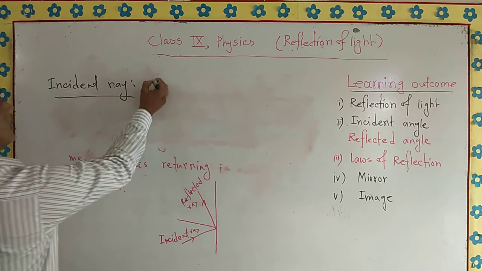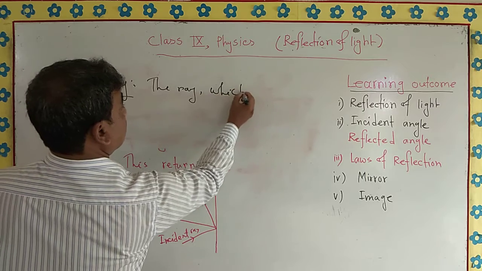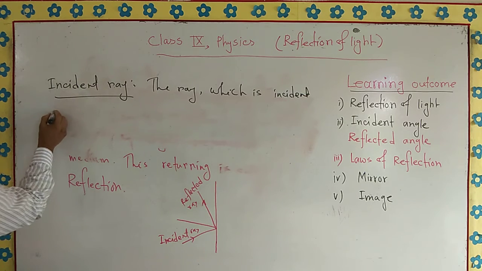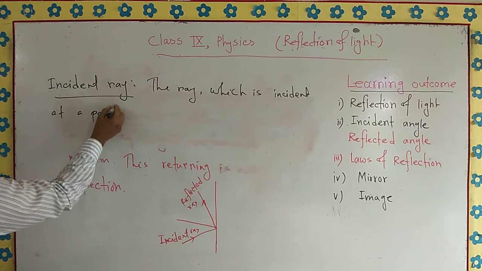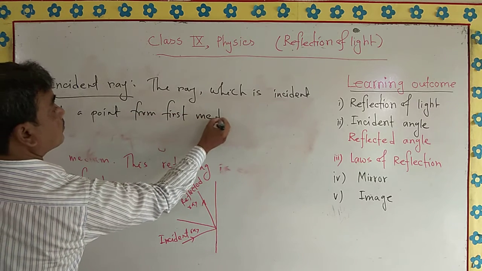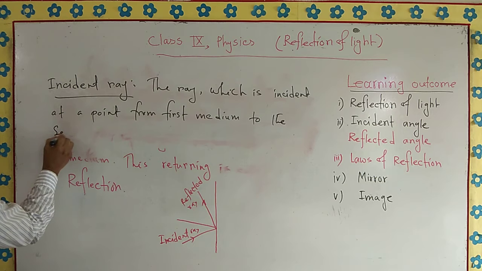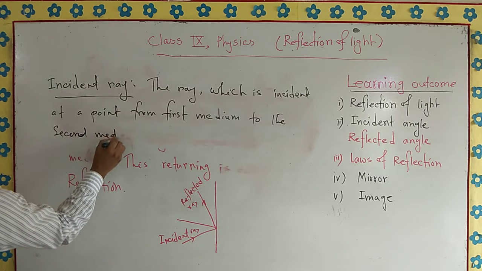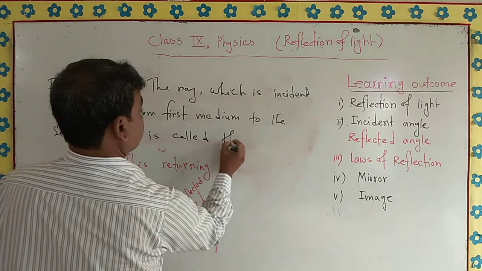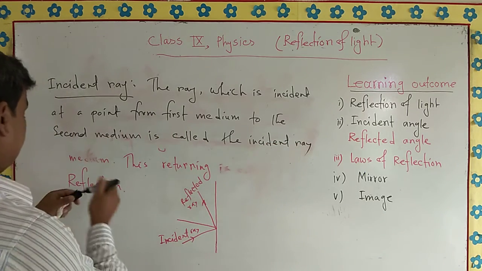So we can write here: the ray which is incident at a point from the first medium to the second medium is called the incident ray.